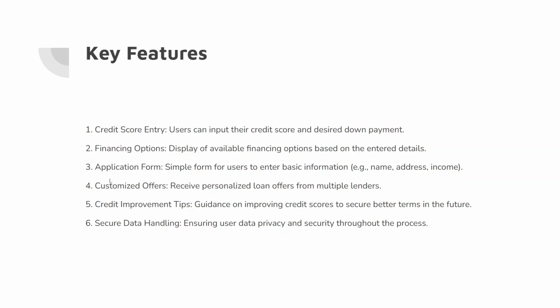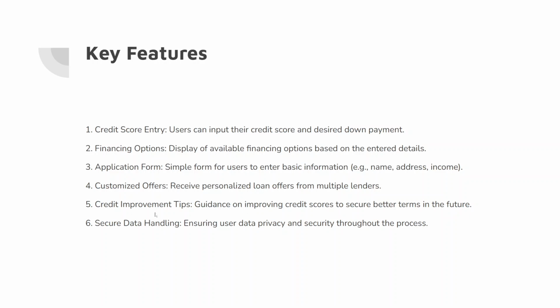The third one is the application form. After filling in the simple form, the user can enter basic information like name, address, income and so on, and we are going to provide customized offers for them. They receive a personalized loan offer from multiple lenders. Who are the multiple lenders here? L&T Group, ICICI Bank, and all the banking sector in our country, and we are going to use them as multiple lenders.